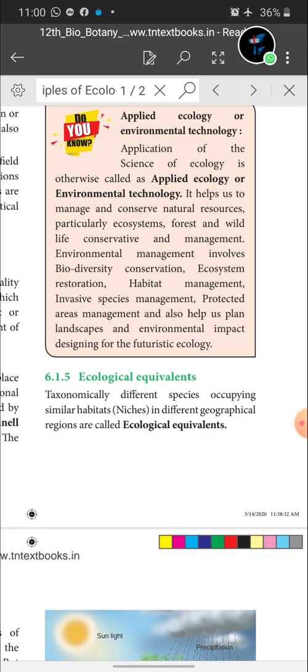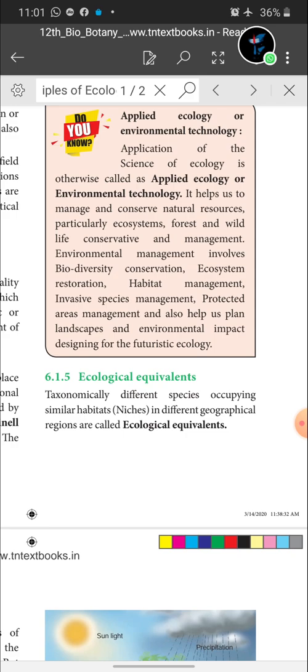In this pond, not only a fish is dwelling. Other species of animals and plants are also present. So in the same habitat like a pond, different species also occupy it, but in different geographical regions. What are the different geographical regions? The pond is present in the tundra region, in the tropical region, in the temperate region, and in the desert region. So these are the different geographical regions.